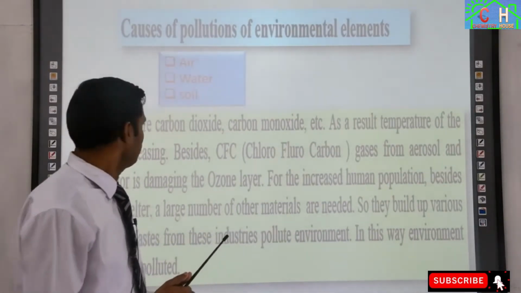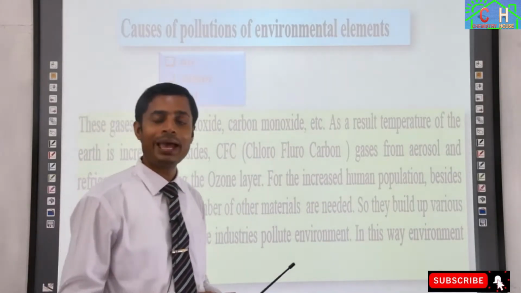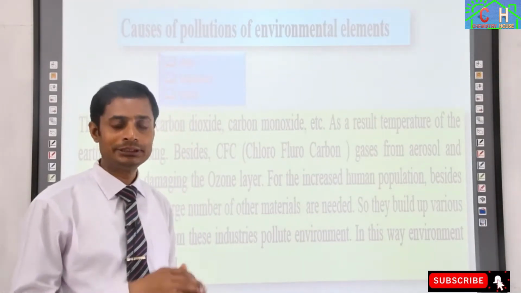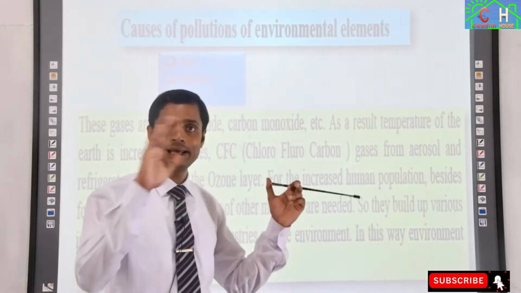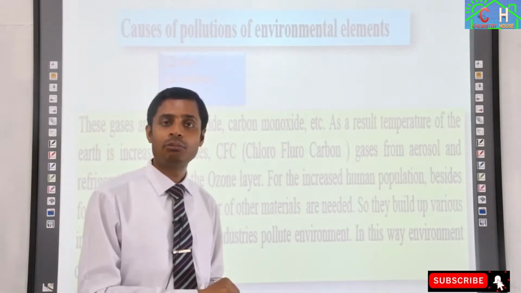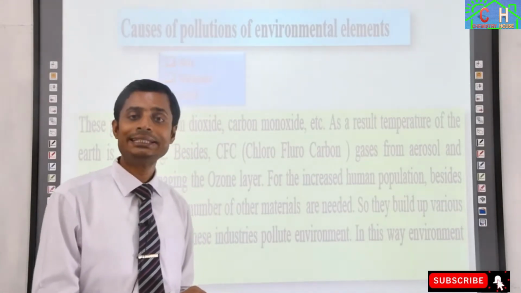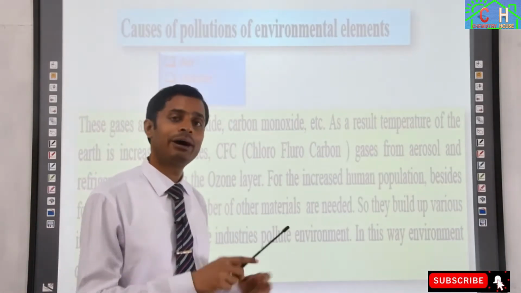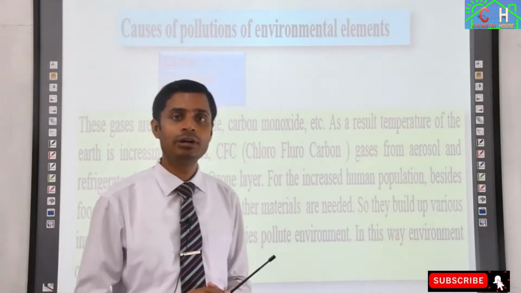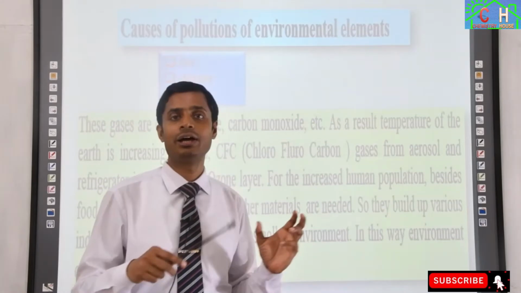What are the gases coming out into the atmosphere that pollute our air? They are mainly carbon dioxide, carbon monoxide, sulfur dioxide, sulfur trioxide or CFC. These are polluting our environment. First of all, let's consider carbon dioxide. We release carbon dioxide from industrial activities.